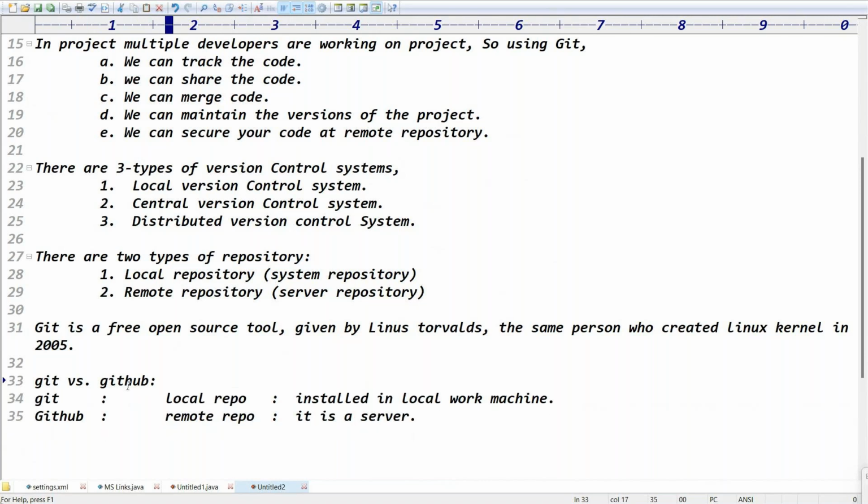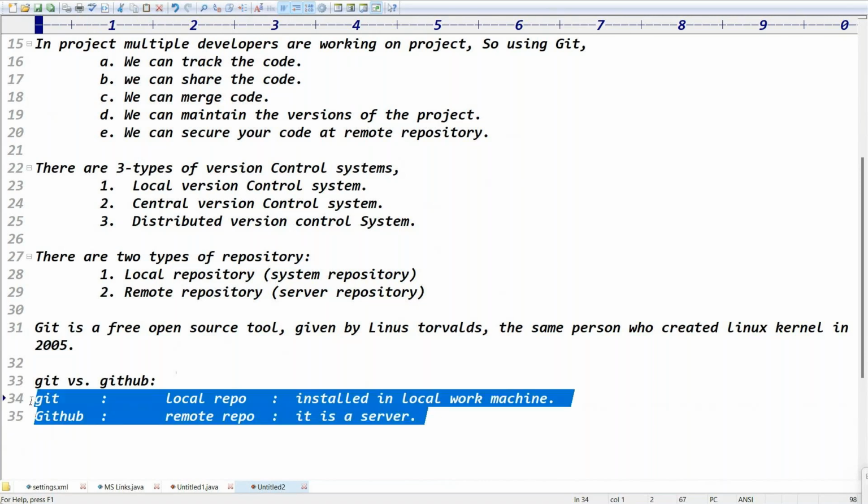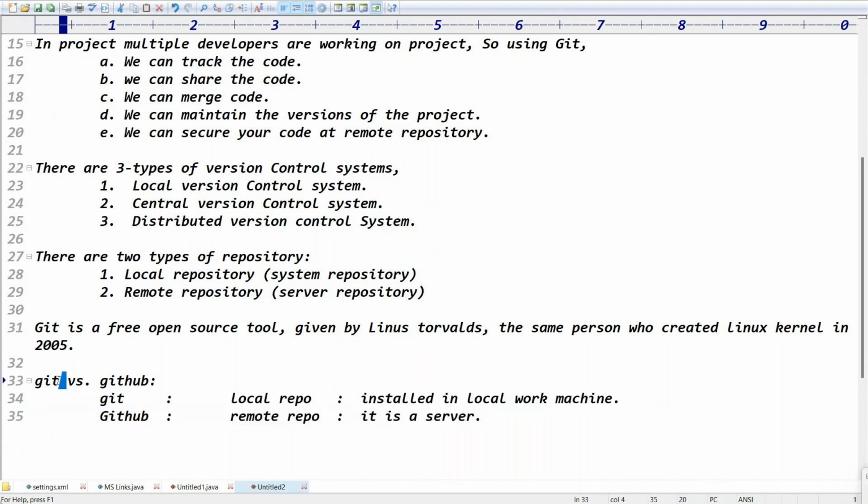Git versus GitHub, right? Git is the local repository installed in our local machine. Git bash, Git, those are local. GitHub is where you are creating the account now. You have the GitHub account, right? A GitHub account means that it is a server machine. That is Git versus GitHub, right? Exactly.